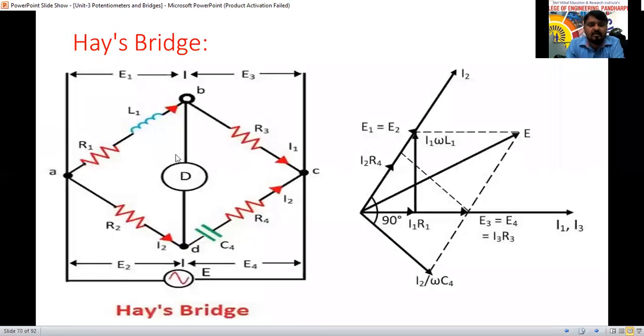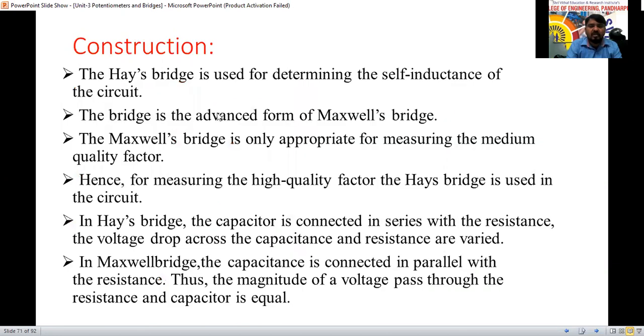See here, in the starting only I told this is the advanced form of Maxwell bridge. In that Maxwell bridge, the resistance R4 and capacitance C4 are connected in parallel. But in the Hayes bridge, we have connected these two in series. This is applicable for the high quality factor. The Maxwell bridge is applicable for the low quality factor, that is less than 10. But these are applicable for high, more than 10 quality factors. For that reason, this advanced form we are going to consider here.